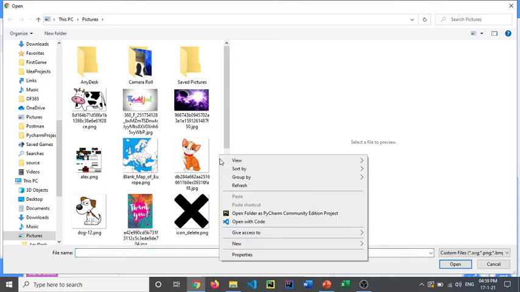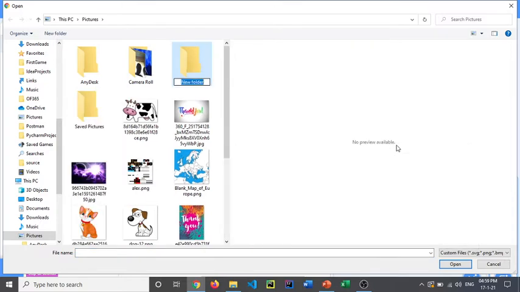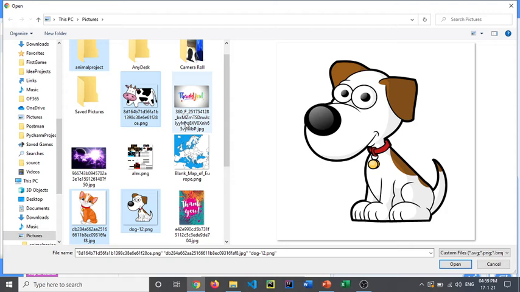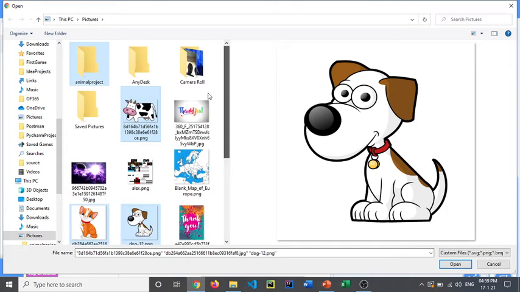Then over here, let's right click, new folder. Let's call this animal project. Okay, so let's drag these over here. What is the error? Okay, never mind.